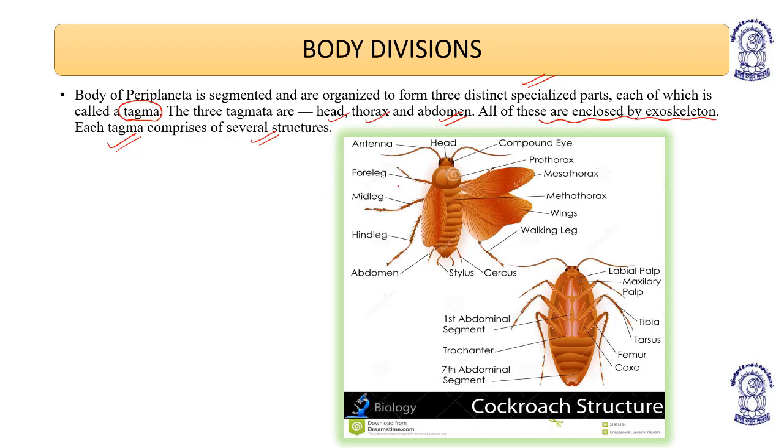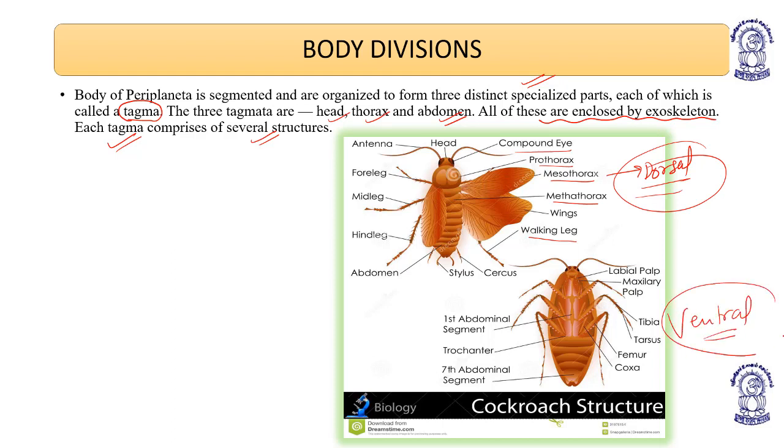This is a diagram which is given. You can see the head part, antenna, foreleg, middle leg, hind leg, abdomen, anal style, anal cerci. Then these are the membranous wings. Then walking legs are there. Metathorax, mesothorax, and prothorax and compound eye. This is the dorsal view. The ventral view looks like this. Is it clear?